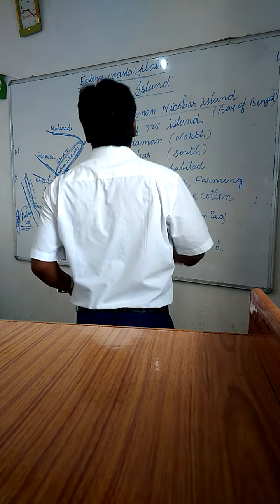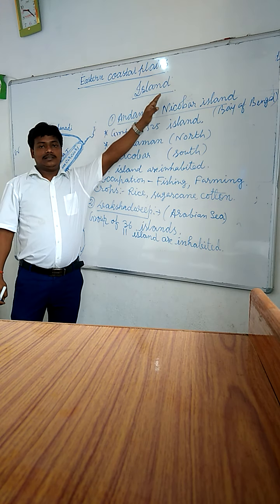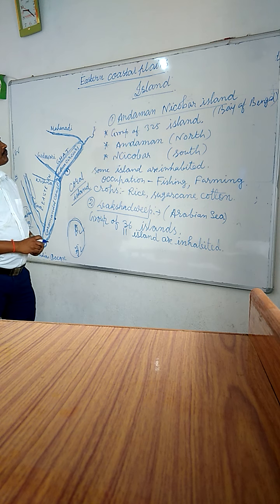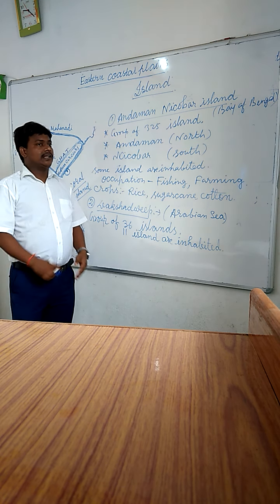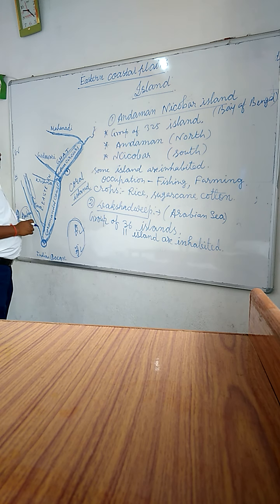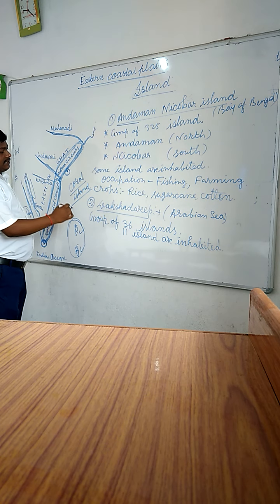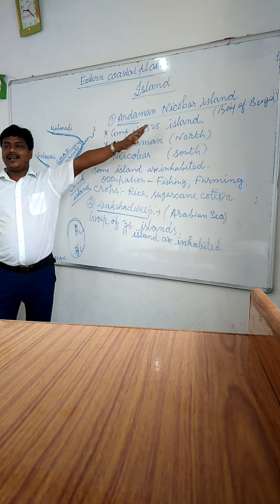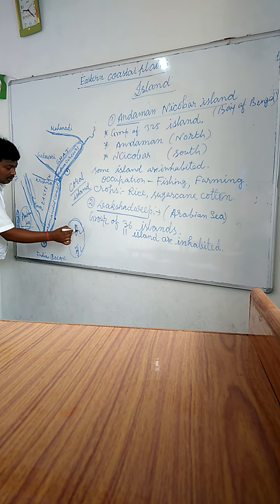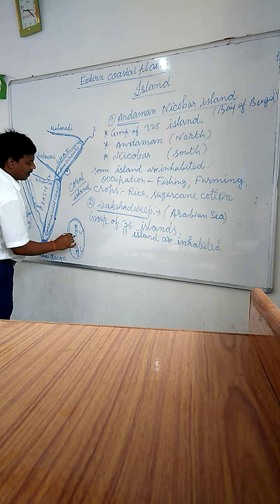Now students, I am going to discuss in front of you about the islands of India. You know, there are two island groups in India. First of all, Andaman Nicobar Island, and second one, Lakshadweep Island. The Andaman Nicobar Island is situated in Bay of Bengal.